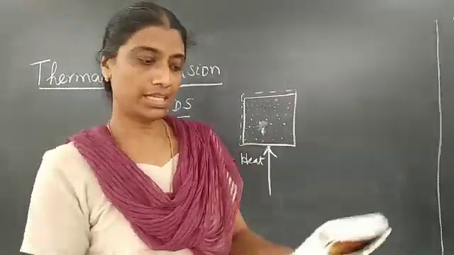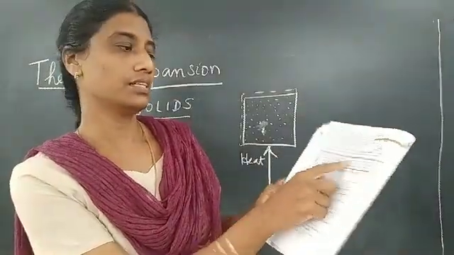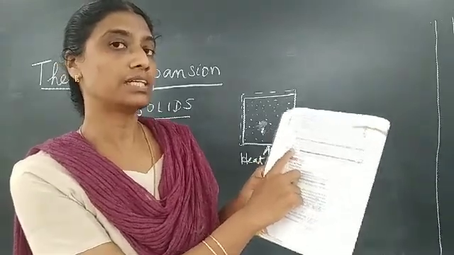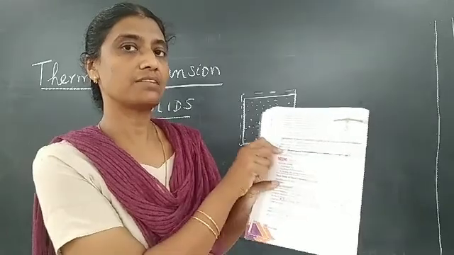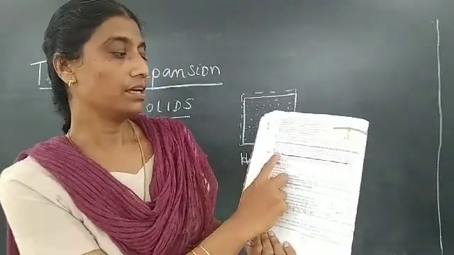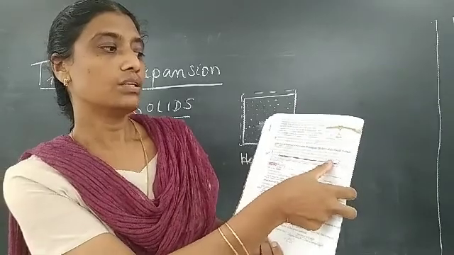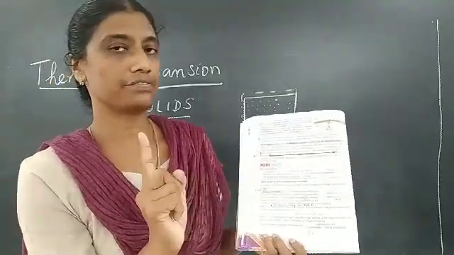So what you have to write, if they ask you explain thermal expansion on basis of molecular motion, the answer starts from here. When a solid is heated, I want you to write it as points. The previous one, many of you had not written as points. Please make sure you write it as points. When a solid is heated, its temperature rises, and so the vibrational kinetic energy of the molecules increases. That's the first point.